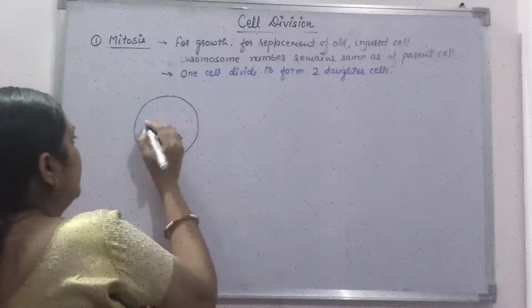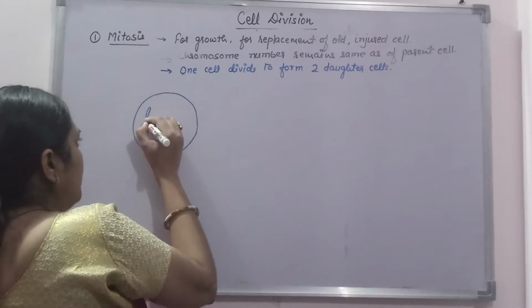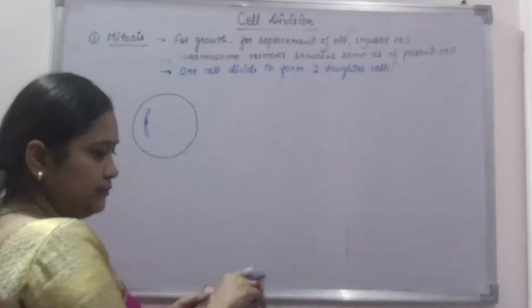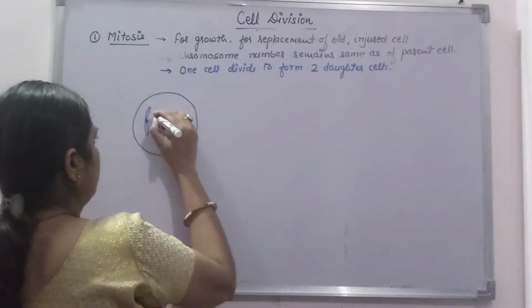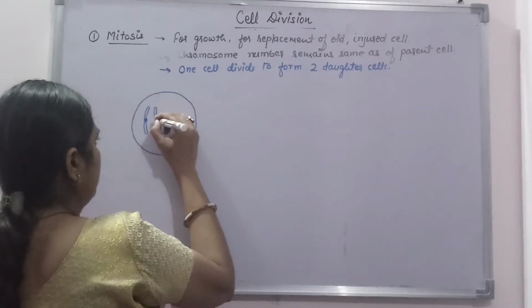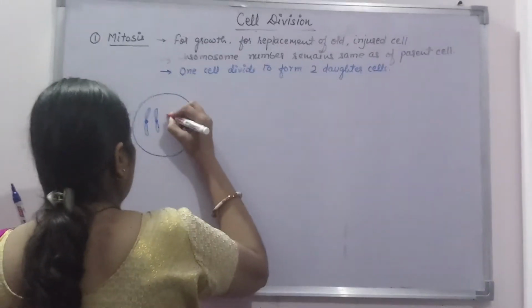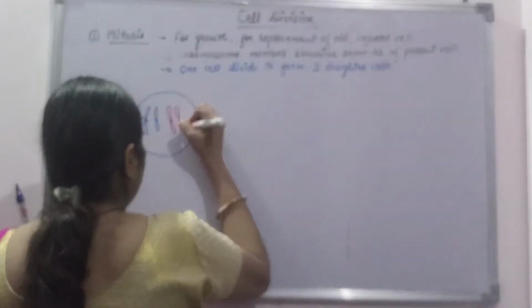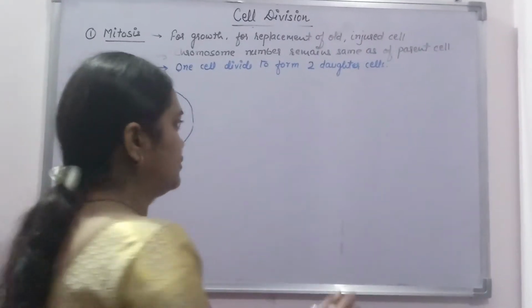See, what are these? These are nothing but the chromosome. Don't get confused.